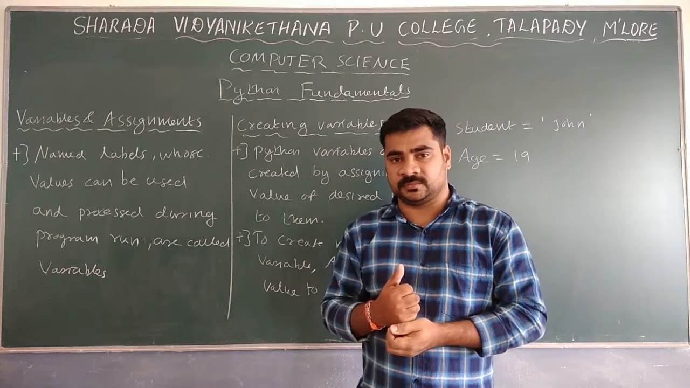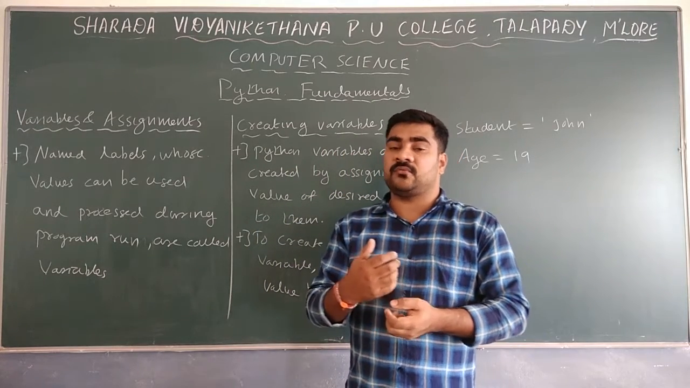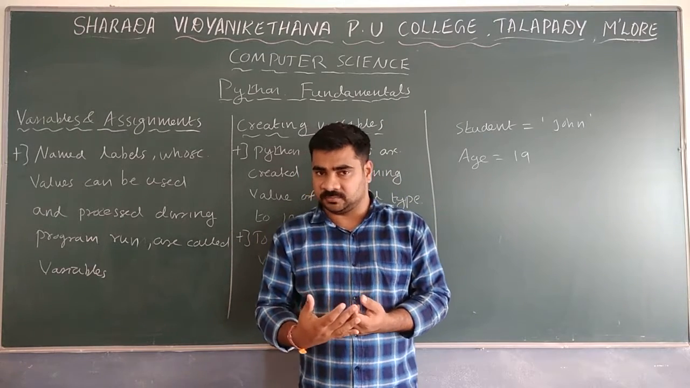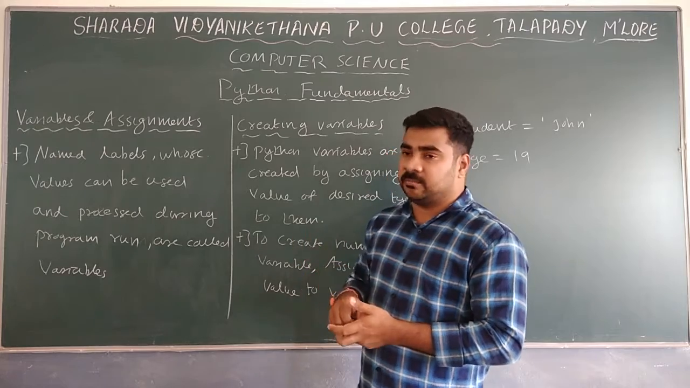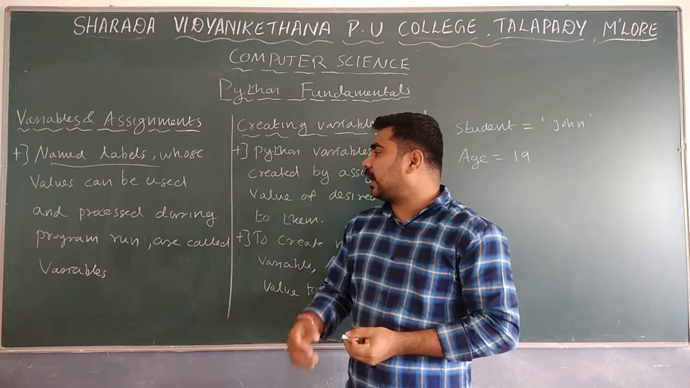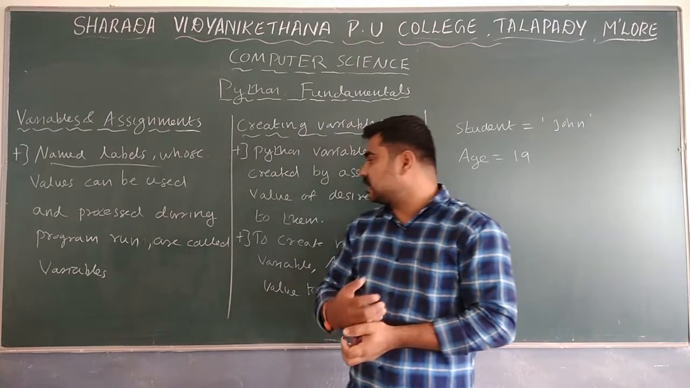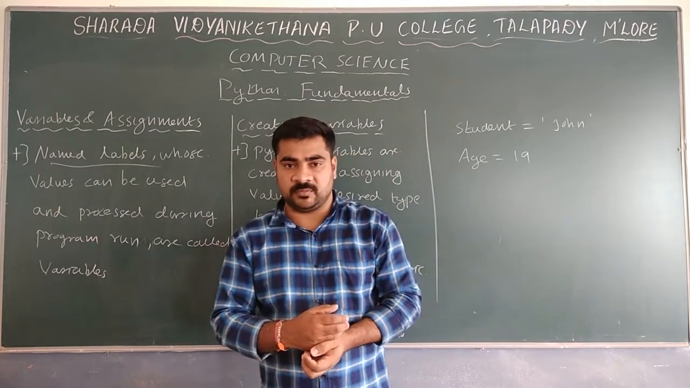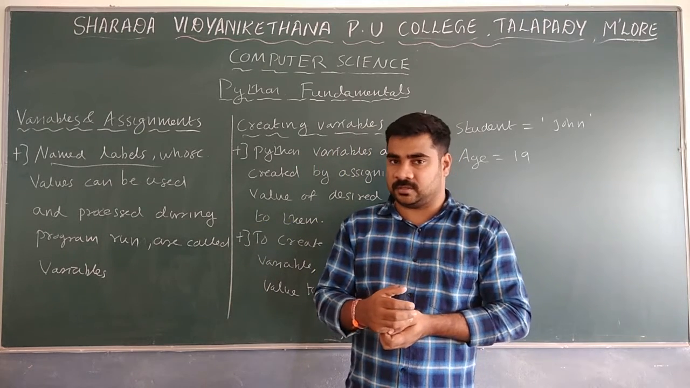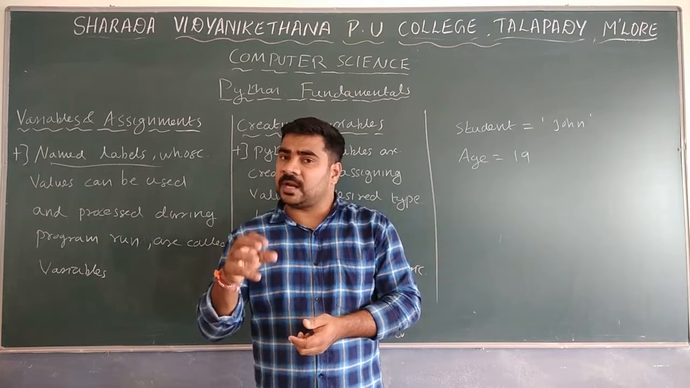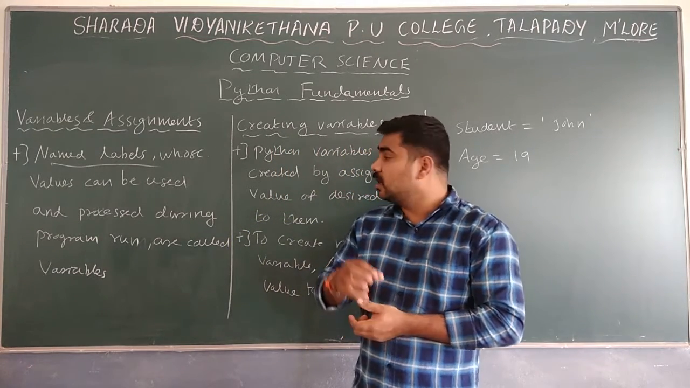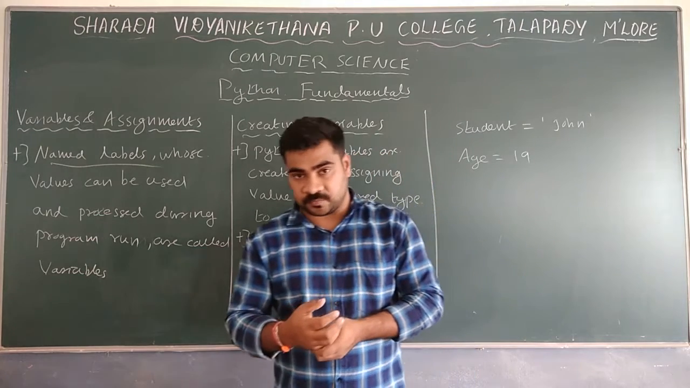So what is a variable? If you want to write an expression, we assign one value to a variable. So what do you mean by variable? A variable is a named label whose value can be used and processed during the program run. Remember, it is a named label. We give the particular name, or identifier. A variable is a named label whose value can be changed.